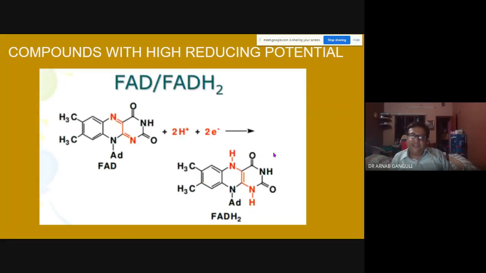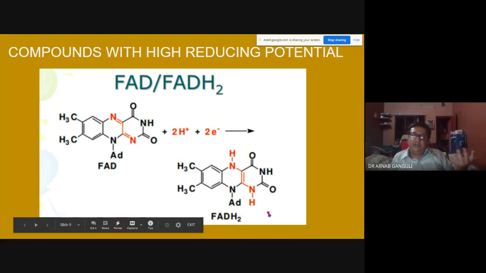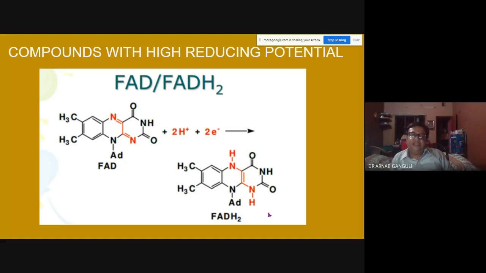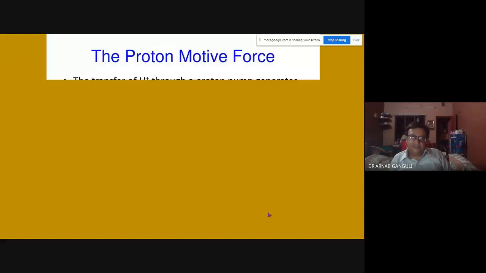Another one is FADH2. This FAD molecule, plus 2 hydrogen atoms plus 2 electrons, becomes FADH2. So we are talking about NADH and FADH2. You remember that in glycolysis or the Krebs cycle, you have these two molecules. You can remember that NADH gives 2.5 ATP in the electron transport chain, and FADH2 gives 1.5 ATP molecules. In former times they thought it was 3 and 2, but it has been reduced now.